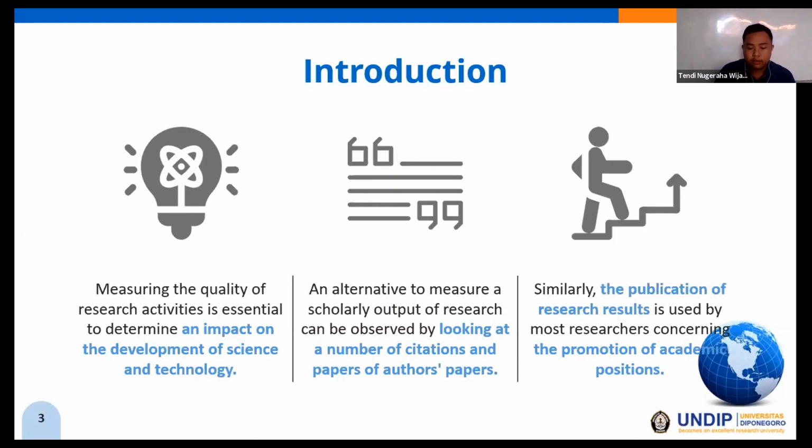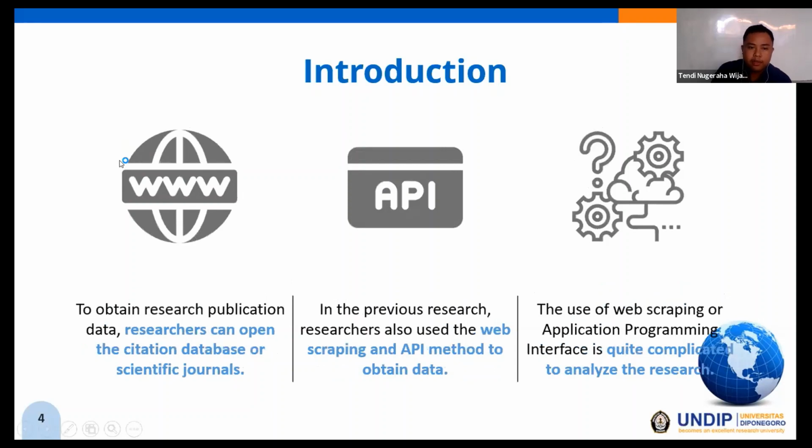Similarly, the publication of research is used by most researchers concerning the promotion of academic positions. The most significant weight of publication results is when, in a publication, the researcher is the main author. To obtain research publication data, researchers can open the citation database or scientific journals such as Google Scholar, Scopus, Crossref, Web of Science, and many more.